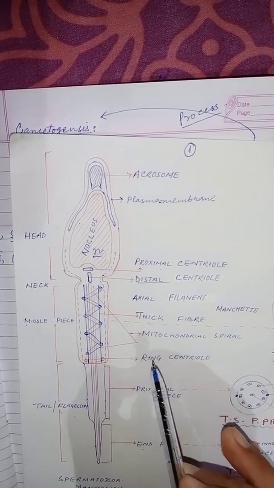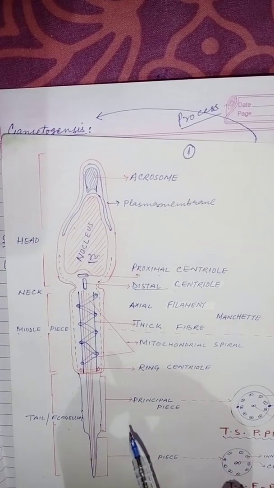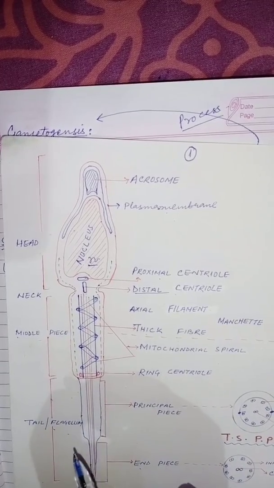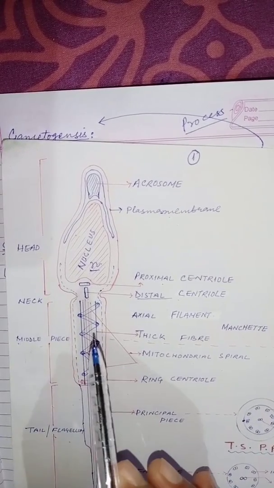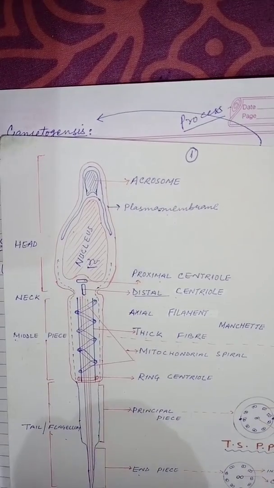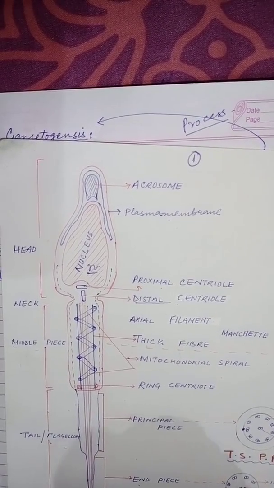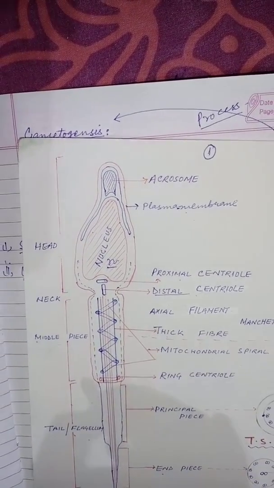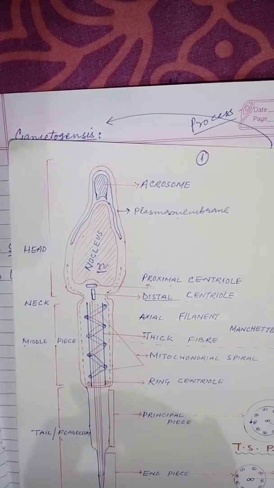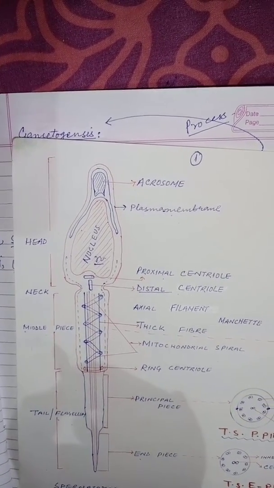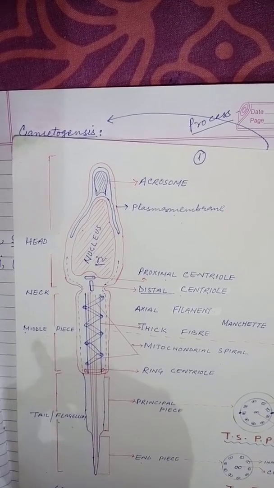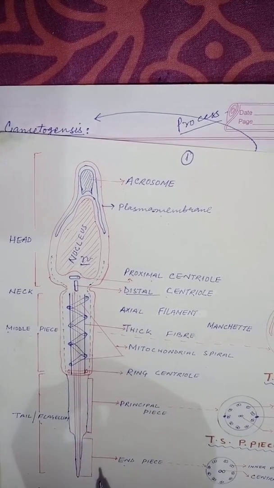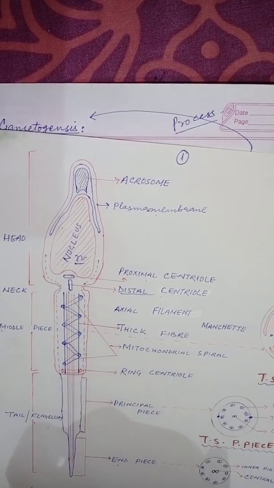The mitochondria are the powerhouses, the energy houses. They provide the energy required for movement, for propulsion through the liquid medium. This was just about the structure of the spermatozoa. One thing you must be noticing is that most of the structures found in a normal cell are not present. They have been discarded during the process of formation of the spermatozoa.